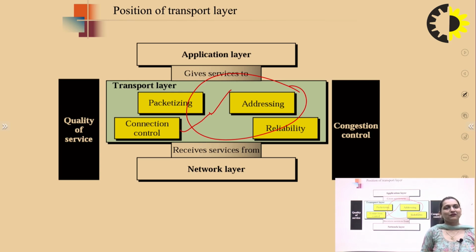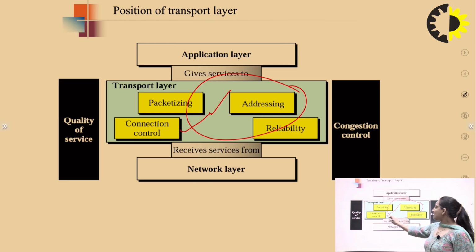There are two concepts we will see in the transport layer: connection oriented and connectionless. In connection oriented, when we transfer data, we use a three-way handshaking protocol. We will see what happens in that protocol, what the advantages of using connection oriented are, and what the advantages and disadvantages of both ways are.